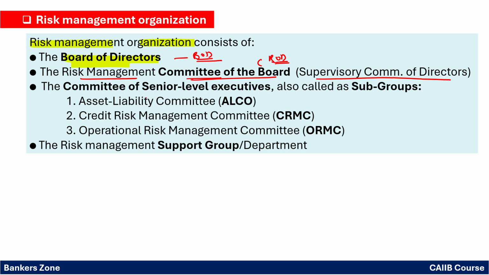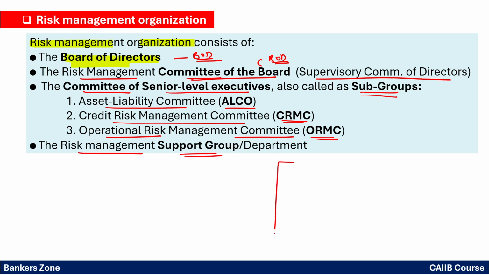Third level, we are having the committee of senior level executives, also called the subgroup, which includes ALCO, that is the Asset Liability Committee, CRMC, the Credit Risk Management Committee, and ORMC, that is the Operational Risk Management Committee. And at the bottom level, we are having the risk management support group. So very simple. So broadly, we are having 4 categories, right?